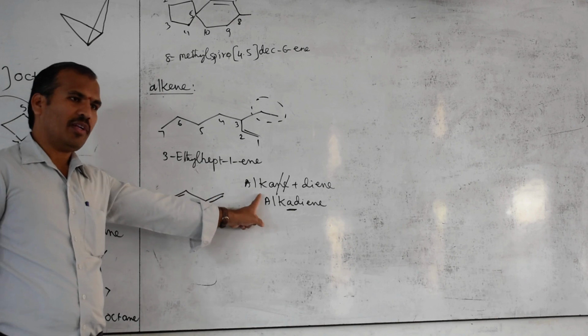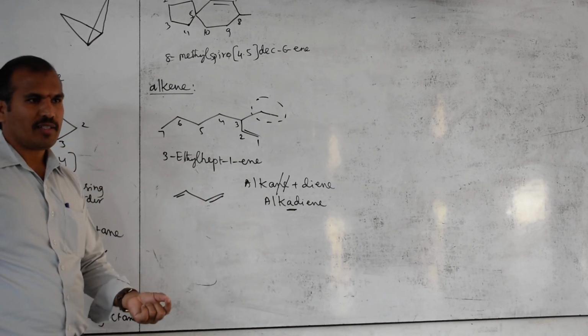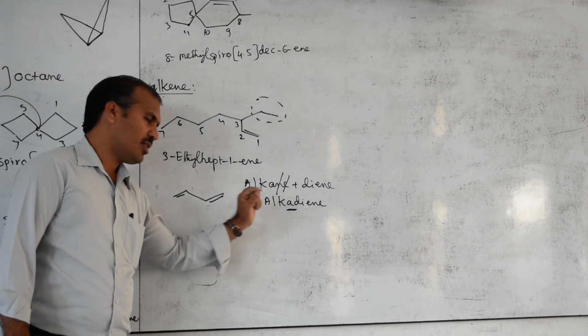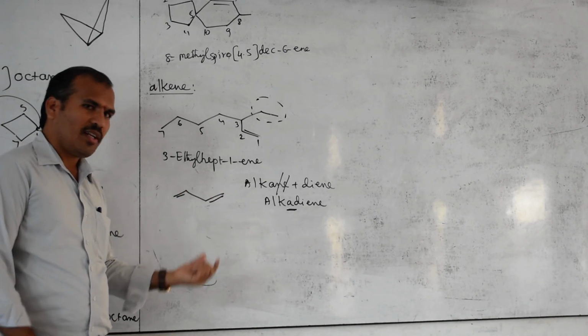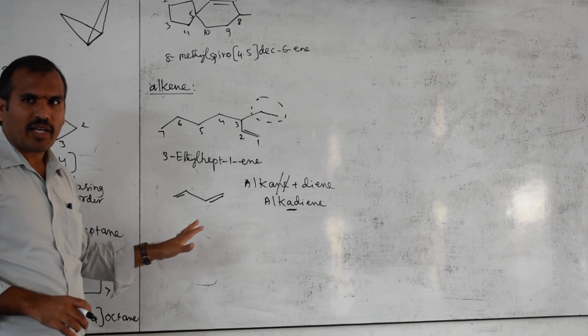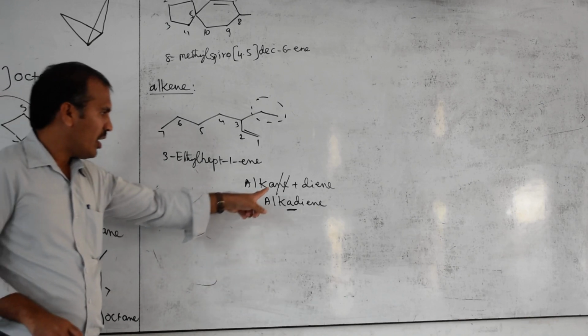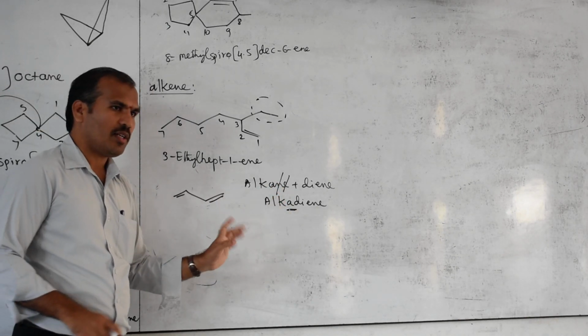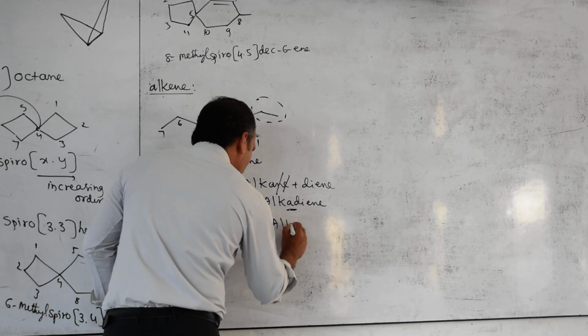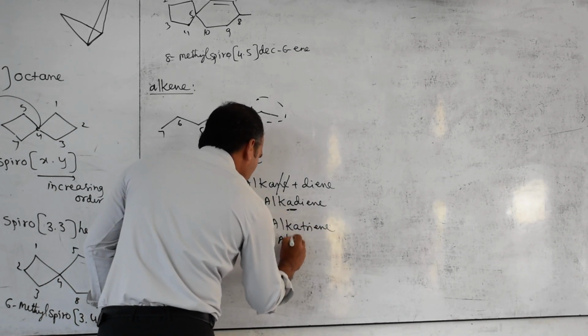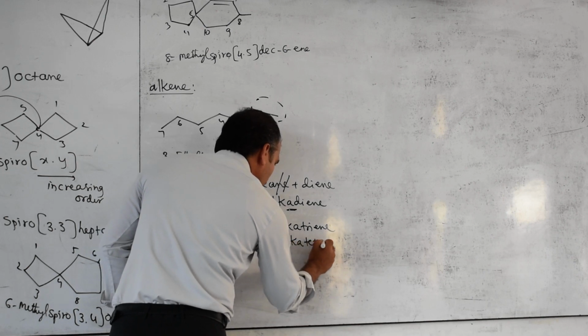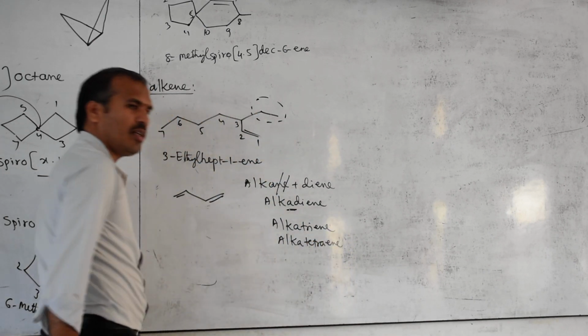Very important statement here, because generally we will forget this, so try to remember this. When diene, triene, tetraenes are present, generally in most cases they will use diene. If triene also, the ne should be removed, the a is present. That time alkatriene, alkatetraene. Like this it should be written.